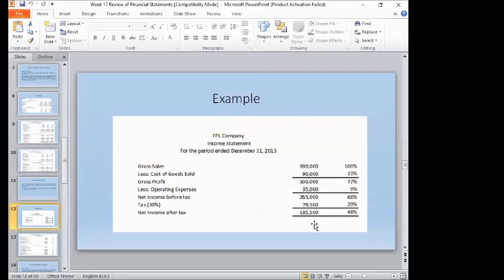As you can see, this is a vertical analysis. The base is the gross sales, 100%. And of course, less this, the percentage for the gross profit is 77% in 2013. Less all the deductibles, it will lead to 48%.